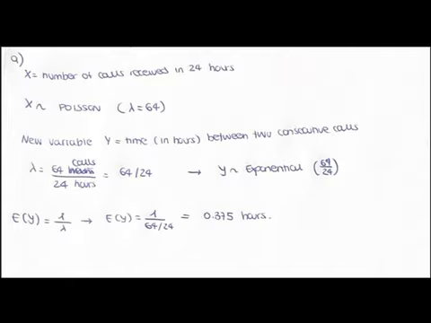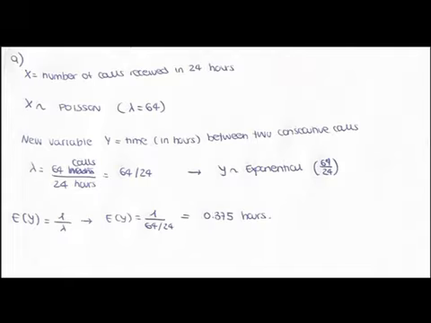Since the problem says the calls follow a Poisson distribution with a mean of 64 per day, we can write it as x follows a Poisson distribution with lambda equals 64. Here, lambda equals 64 means that on average there are 64 calls every 24 hours. The Poisson model is used because we are counting how many random events, in this case calls, happen in a fixed period of time.